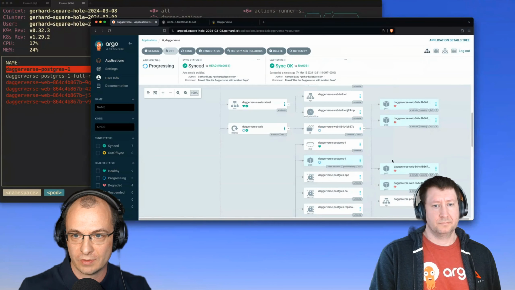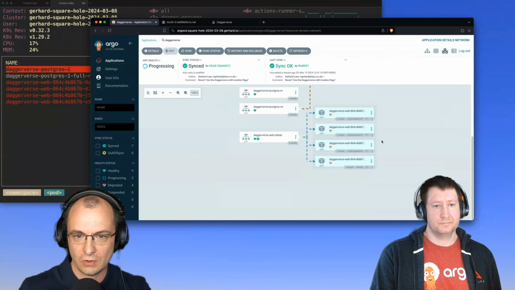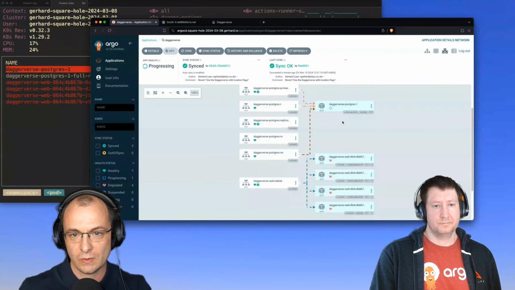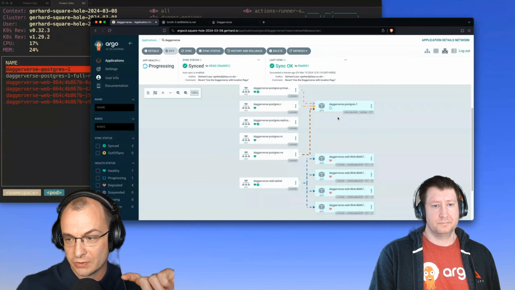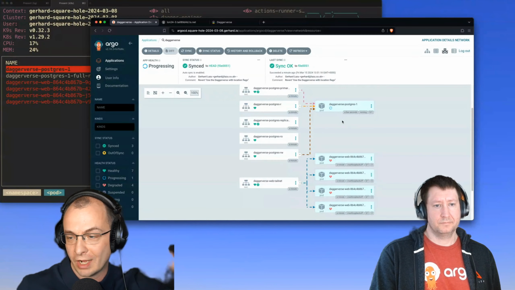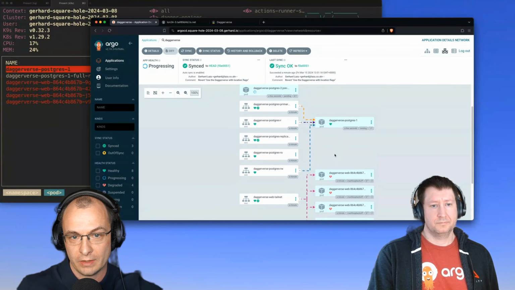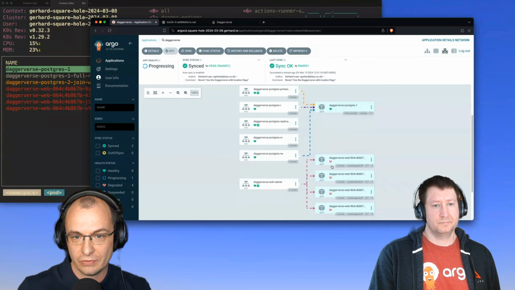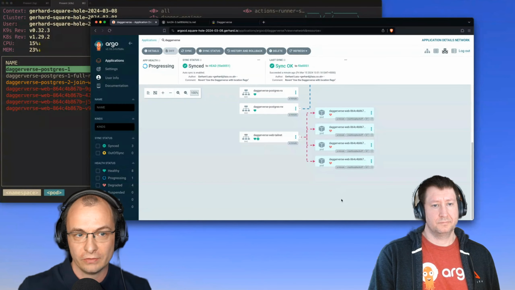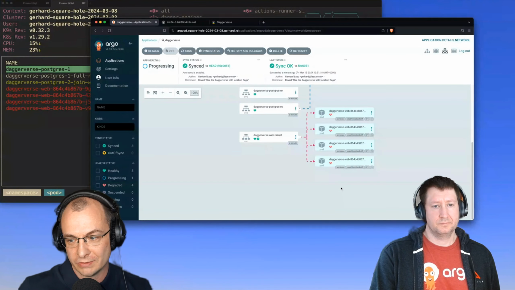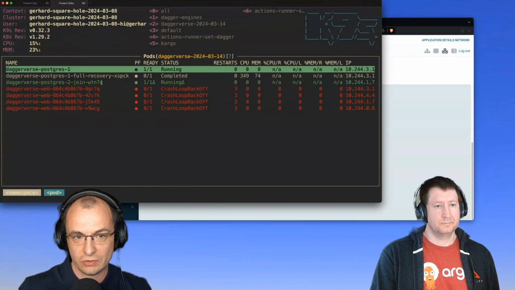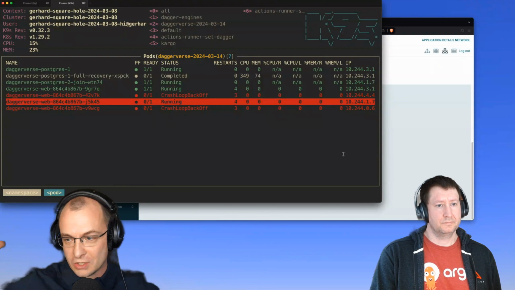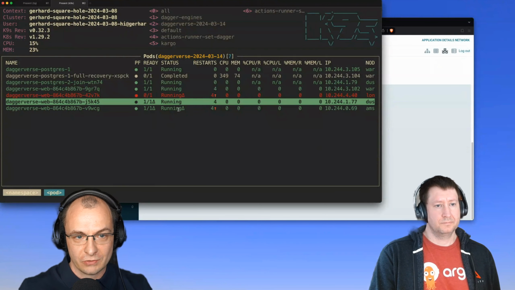So now we can start seeing other pods. Let me maybe switch to a different view, which is a bit easier to understand. Okay, so we've restored the Postgres database. The primary is being spun up. And there you go, a replica is being spun up. So that will join it. And now these applications, obviously they have a backoff, but they should be able to connect to Postgres whenever they reattempt. So the application is coming together. The Postgres is slowly forming.